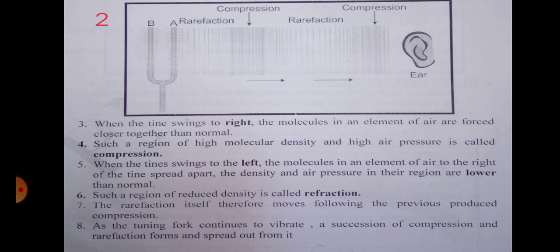When the fork swings to the right, the molecules in an element of air are forced closer together than normal. Such a region of high molecular density and high air pressure is called compression. When the fork swings to the left, the molecules in an element of air to the right of the fork spread apart, and the density and the air pressure in that region are lower than normal. Such a region of reduced density is called rarefaction.